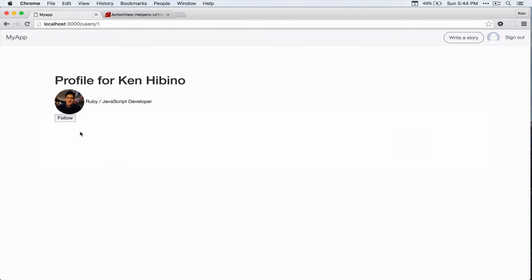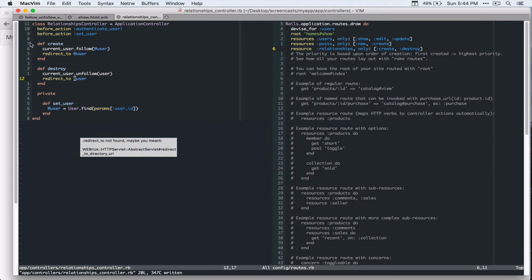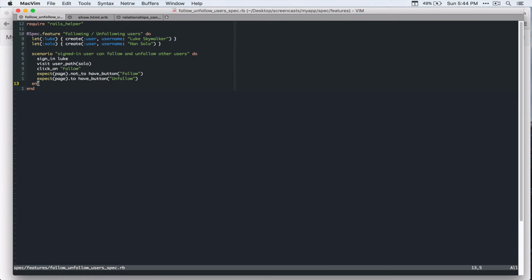All right, let's go back to our spec. And you can see that if you click on follow, it toggles and it shows display unfollow button. So let's do the other side. Let's click on that unfollow button, and then we'll expect page not to have button follow.